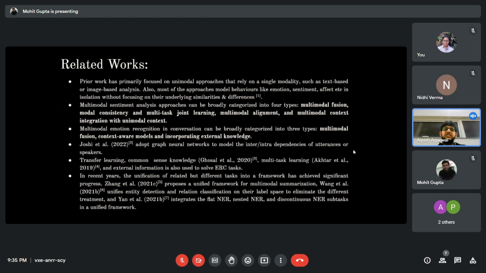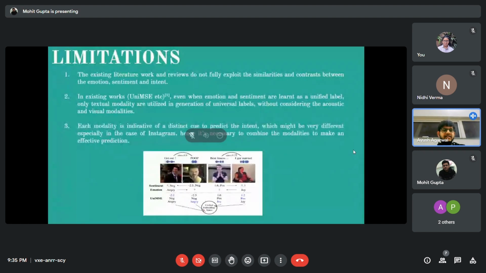Talking about the limitations of existing work, no prior work utilizes the similarity and differences amongst intent, emotion, and sentiment to learn them together. Even in UniMSA, when the emotions and sentiment are jointly learned as a unified label, they consider only the textual modality to filter similar samples to create a unified label for emotions and sentiments of each other. However, this idea would fail in a complex setup like, let's say, Instagram, where different modalities mostly have different sentiment and emotions within the same post. And we cannot be confident of creating unified labels for that post with just one modality.